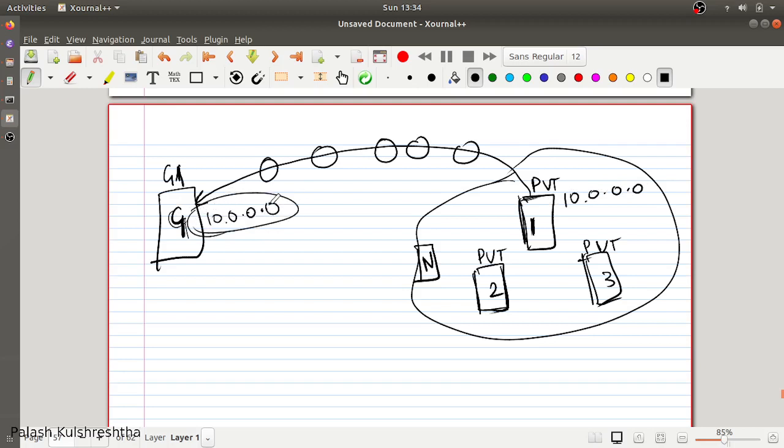So Google won't be able to send this packet or information back, because routers don't know how to send back information for 10.0.0.0. So whenever Google wants to send a response to 10.0.0.0, it will be able to respond only in its private network range. So it won't be able to send back the response.